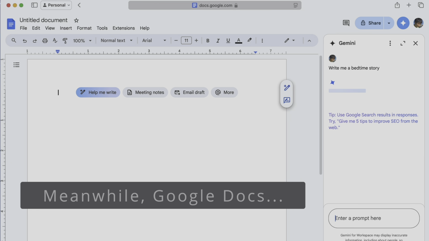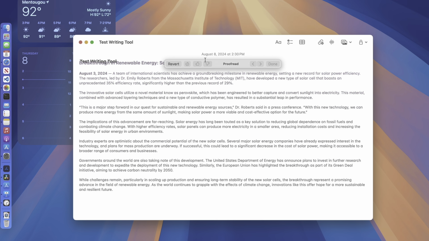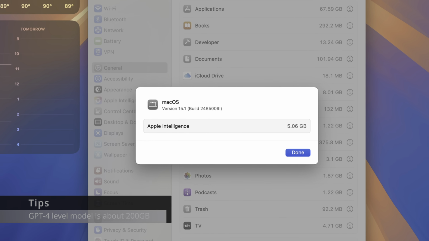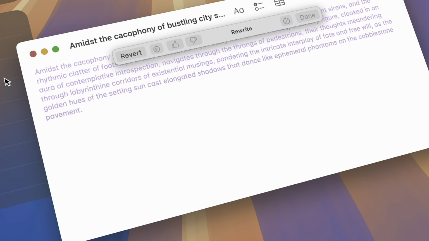Well, based on my testing, the writing tool's proofreading is good, but still needs to improve. I made a test to examine its accuracy, and I hid maybe 5 grammar faults in the article, and the writing tool found most of them. But it's also not perfect. Since its model is very small, only about 5 gigabits, it will still make mistakes when handling a complex sentence, especially in low-context situations.